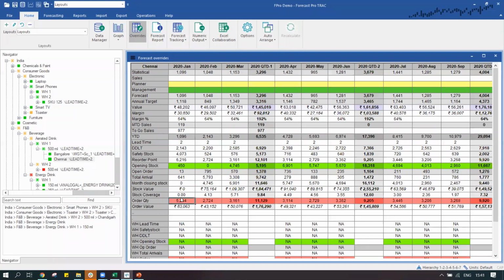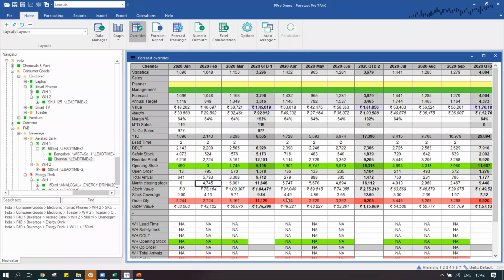But it is also generating the amount that I need to order from our supplier, or the distributor who would be supplying the product to me. This is the amount that needs to be ordered at this point of time to be able to minimize the stockout. So this amount is going to come in the next month, and then we would see certain stock coming in. This is the amount of stock that we would have. So it's automatically determining the order projections.